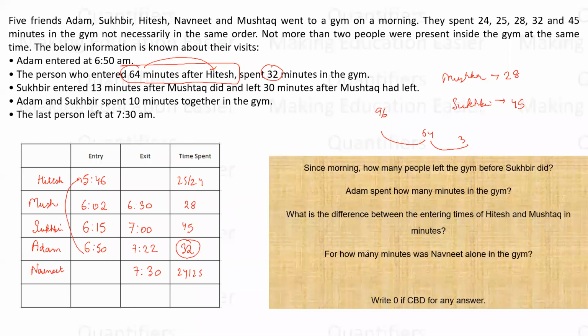Since morning, how many people left before Sukhbir did? There is a 16 minute gap. Where is the 16 minute gap? 5:46 to 6:02. The person who came 64 minutes after Hitesh, not the immediately next person. And I have to wrap everyone up till 7:30 p.m.